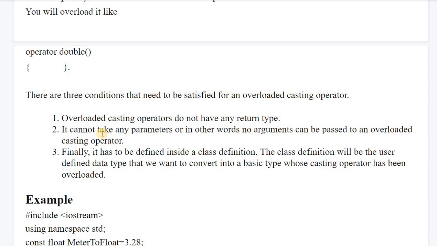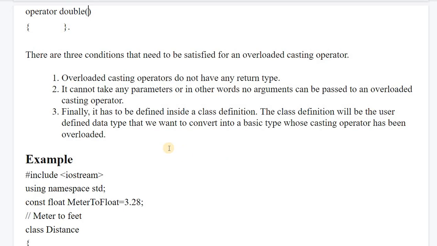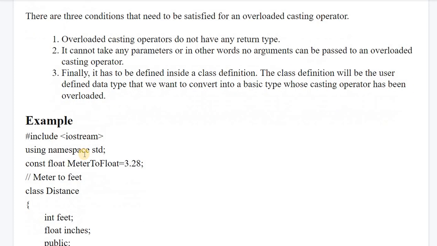So there are three conditions to overload this casting operator. The casting operator does not have any return type. It cannot take any parameters, or in other words, no arguments can be passed to the casting operator. Finally, it has to be defined inside the class definition. The class will be the user defined data type that we want to convert into the basic data type whose casting operator has been overloaded. So it will never be written outside the class.